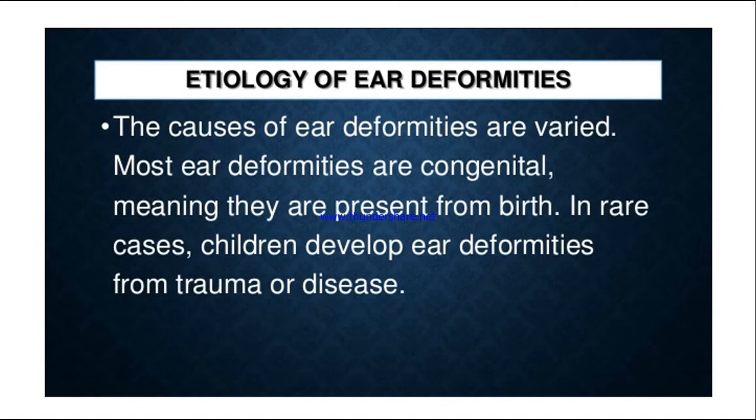Coming to the etiology, the causes of ear deformity are varied. Most ear deformities are congenital, meaning that they are present from birth. In rare cases, children develop ear deformities from trauma or disease. So because of any trauma or any disease condition, the children can also have an abnormal ear. But the majority of these deformities are congenital, that is, from birth.